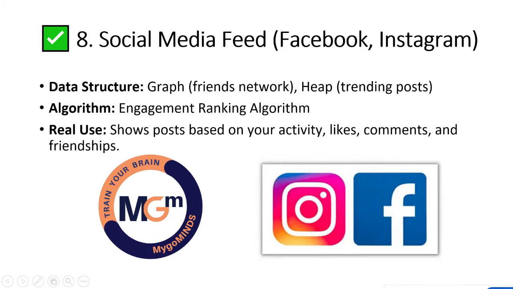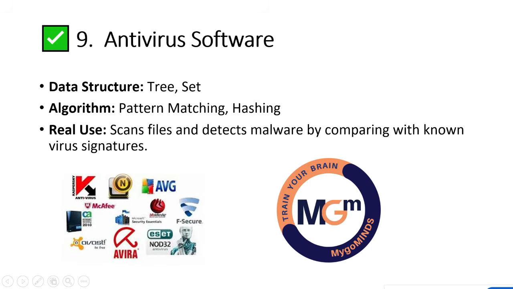And coming to social media feed. Day to day, we are interacting with a lot of social media platforms like Facebook, Instagram, Spotify, etc. It shows posts based on your activity, likes, comments, friendships. Did you understand? Engagement ranking algorithm is used internally. Mostly the type of data structure it will use is graphs for a friends network and heap for trending posts. So you must know how these data structures work, how you can fetch the data, how algorithms work, and everything. That is very, very important.